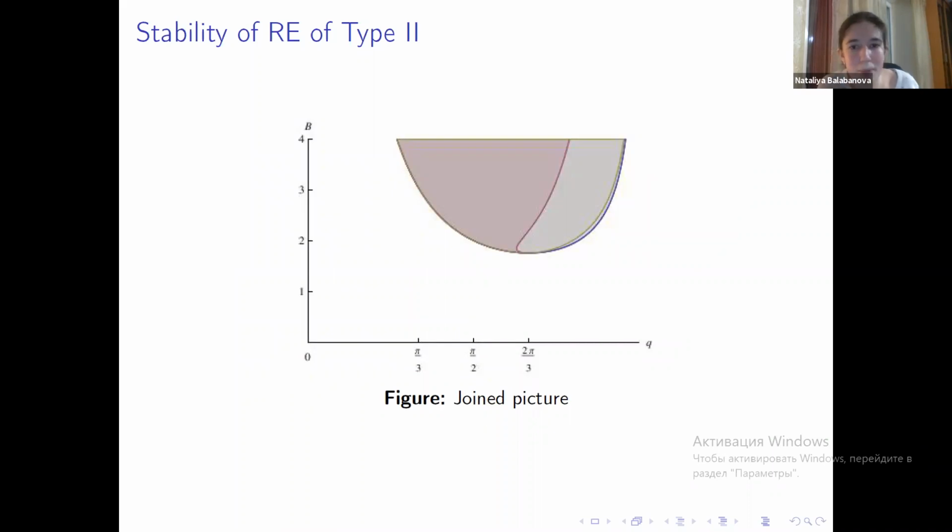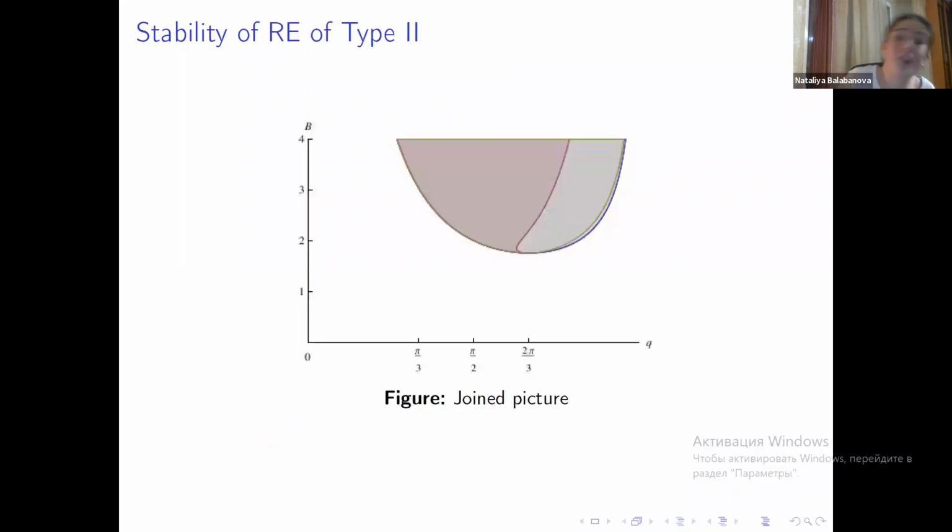Drawing them both on the same picture will get this. So this will be the area where both of them will be stable. Here we will have one unstable, one stable, and two will be unstable here. As for one coinciding relative equilibrium on the bifurcation curve, it will be unstable when Q lies from 0 to 2 pi over 3, and it will be stable when Q lies from 2 pi over 3 to pi. And another noteworthy thing is that both of these lines here, the darker purple and the greenish one, separate from the bifurcation curve at Q equal to pi over 3. So this line is pressing very tightly into the bifurcation curve.